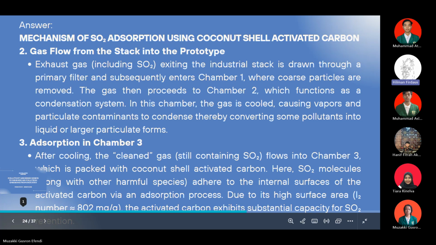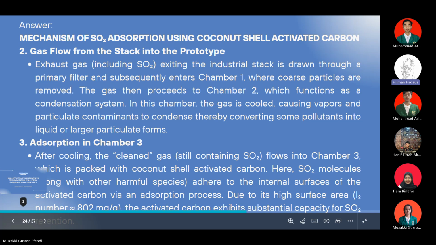The first chamber is where the coarse particles are removed, and the gas then proceeds to the second chamber, which functions as a condensation system. In this chamber, the gas is cooled, causing vapors and particulate contaminants to condense, converting some pollutants into liquid or larger particulate forms.